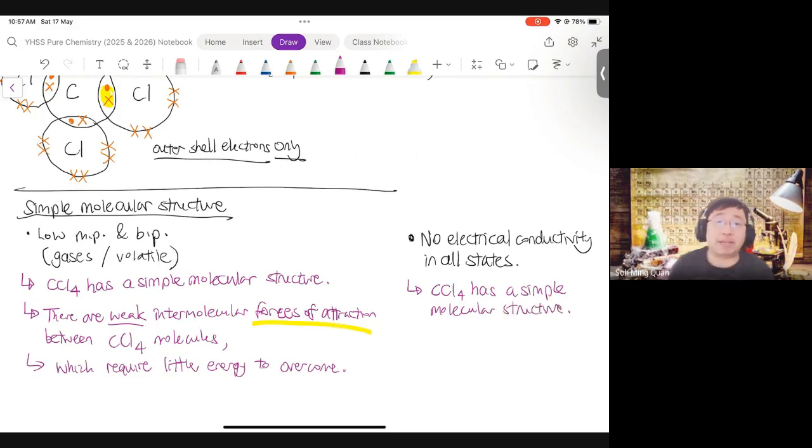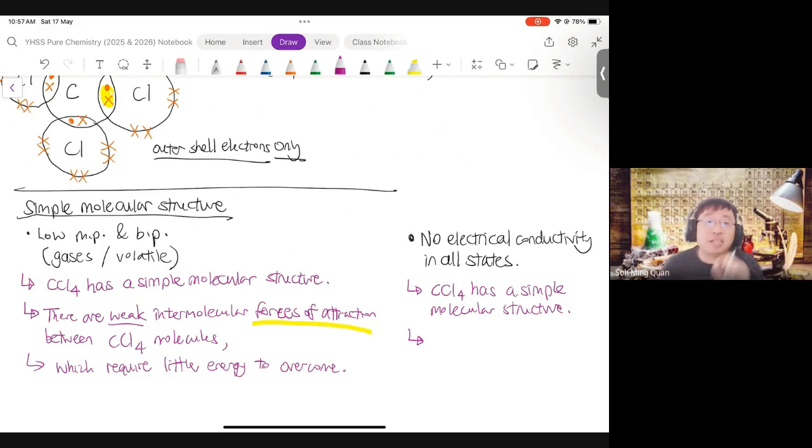So how do I explain electrical conductivity? It's about charged particles that are free to move. So now think, are molecules charged? We learned just now, right? Things that are charged: ions, delocalized electrons. Does it look like it has ions? No, it's simple molecular. There's no ions, no ionic bonding, nothing, no ions.